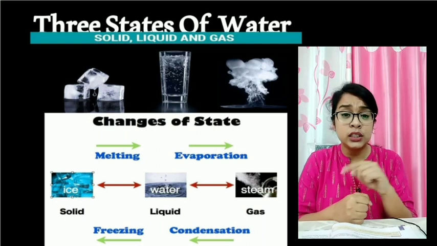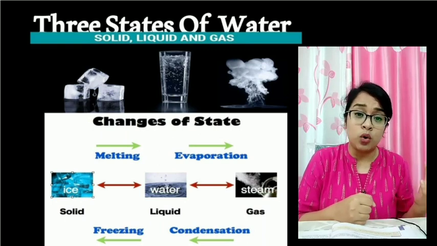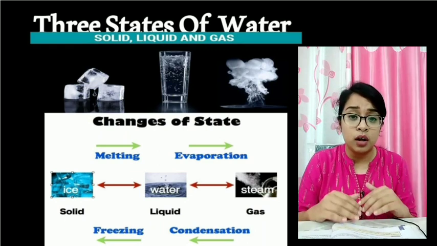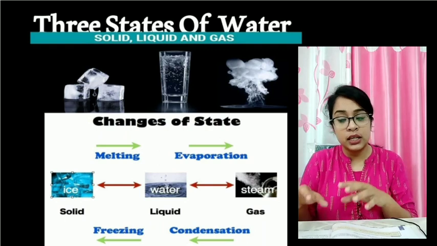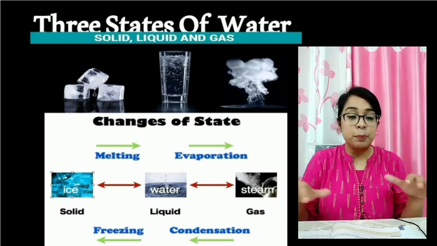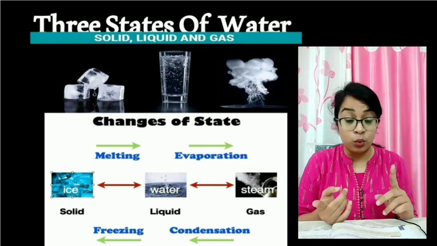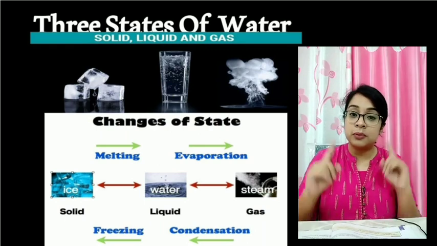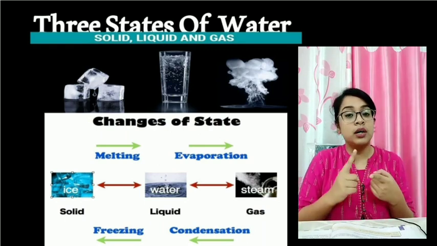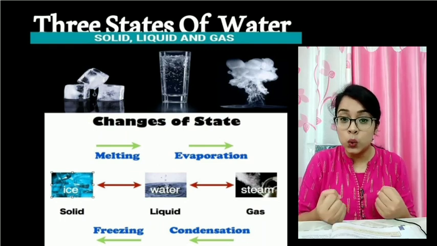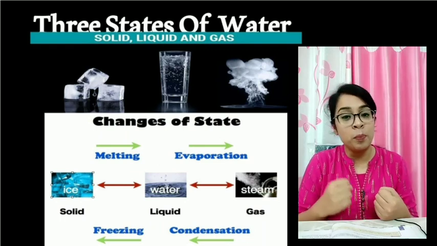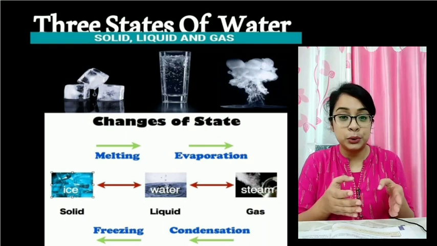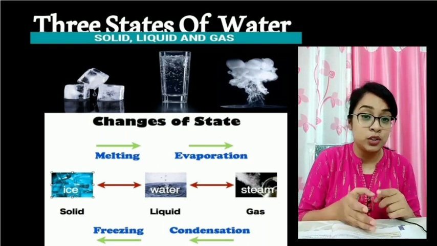Now, if you take out a water bottle from a refrigerator, you will find there's a puddle of water along it. Means if you keep it on a table, after some time you will see there's a puddle of water. From where is the water coming? Don't think the water is coming out from the water bottle. See, water vapor is present in the atmosphere. When that water vapor comes in contact with the bottle, it cools and gets condensed to form water. And this water, if you again keep it in the refrigerator, will get converted into solid, that is ice, by the process of freezing.